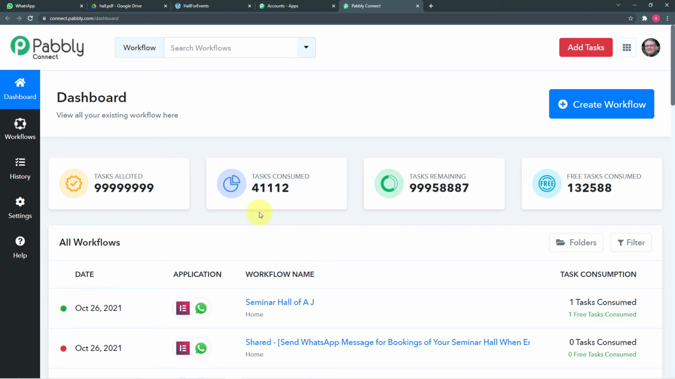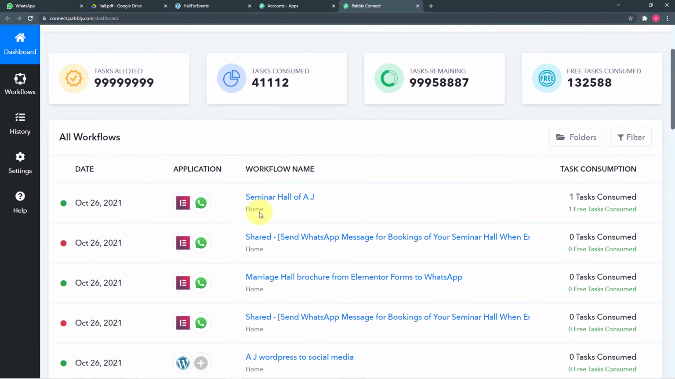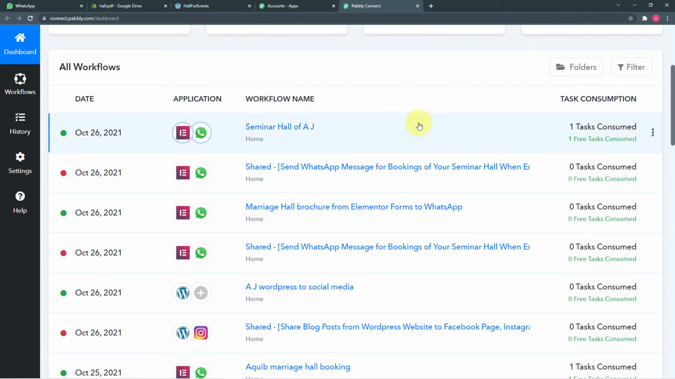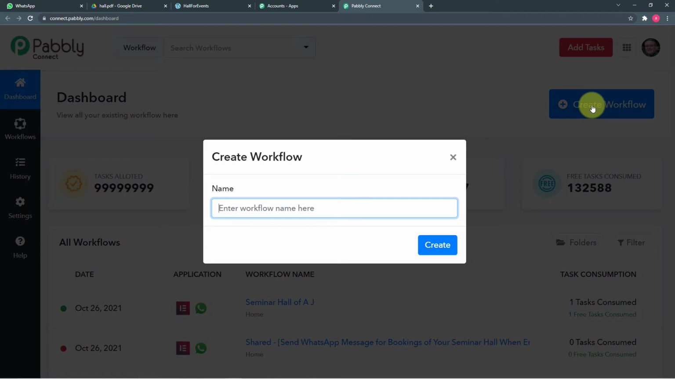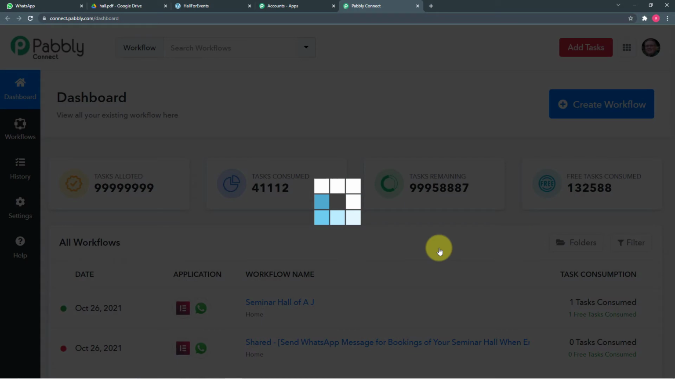Okay, so this is the dashboard of Pabbly Connect here. And to start working here, you have to create workflows like these. Okay, so to create a workflow, you just have to click on create workflow button. And here you have to enter a relevant name to your workflow. So you can give any name. Let me fill the name here. So I have filled the name as Seminar Hall Package from Elementor Forms to WhatsApp. Alright, now click on create here.